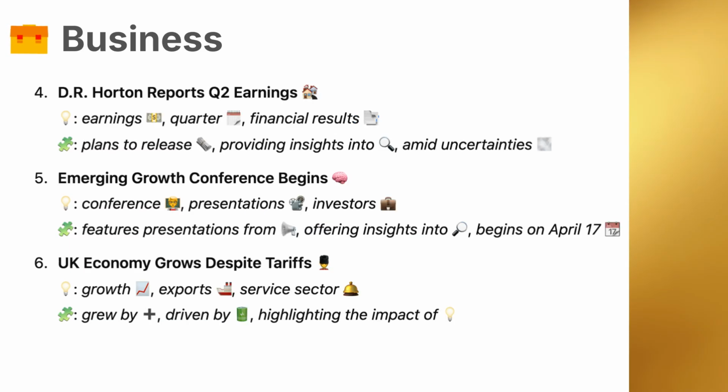4. Vocabulary. Earnings, the profits made by a company during a certain period. Quarter, a 3-month period used in financial reporting, for example, Q1, Q2. Financial results, a company's official statement of profits, losses, revenue, and other key figures.